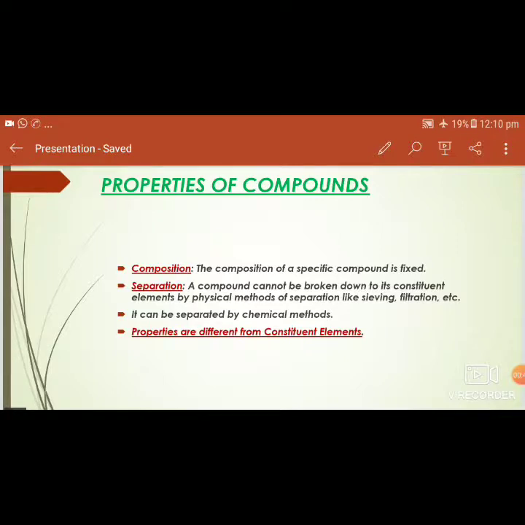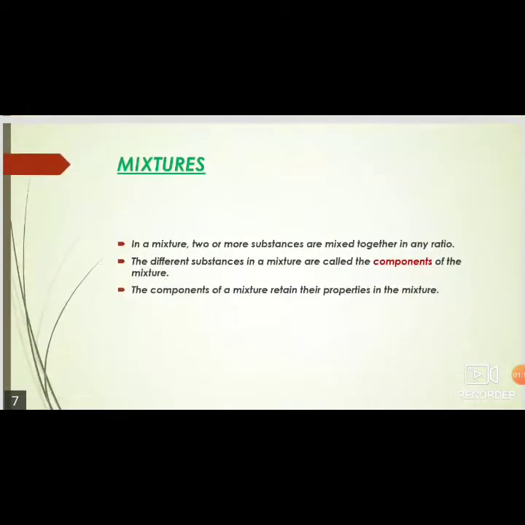Similarly, carbon is a black, tasteless solid, and hydrogen and oxygen are gases. But when these three elements combine, they form sugar, and sugar is a sweet white solid. So the properties of sugar are different from the properties of its constituent elements, carbon, hydrogen and oxygen. Next we move on to mixtures.